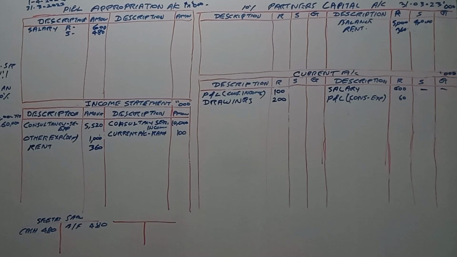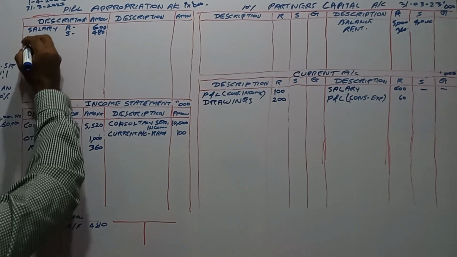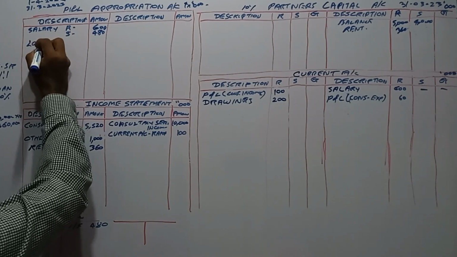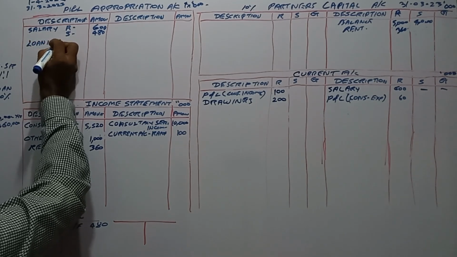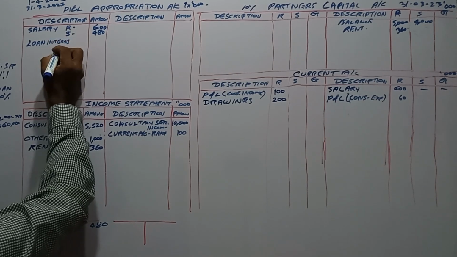Sita has given a loan of 1,000 lakhs on 1st October 2022 to the partnership. However, the interest in this respect has been neither paid nor accounted, right? So we have to account for the loan interest of Sita.